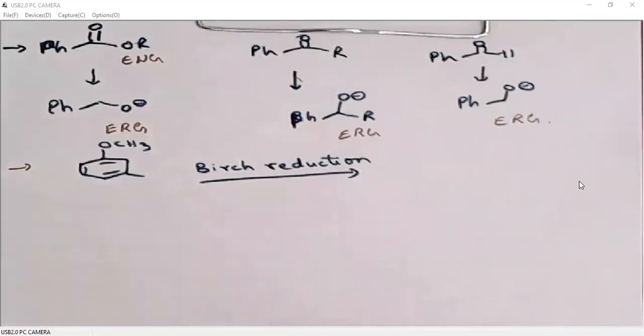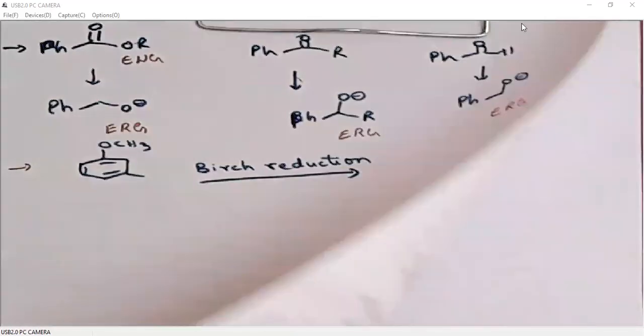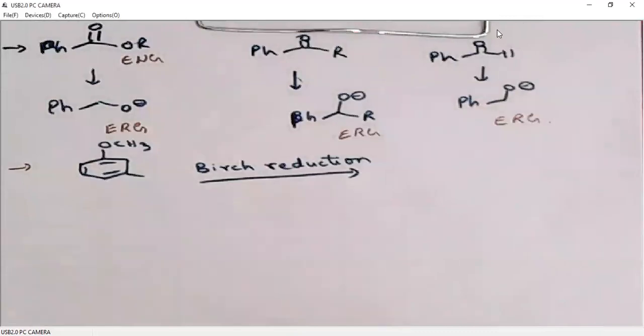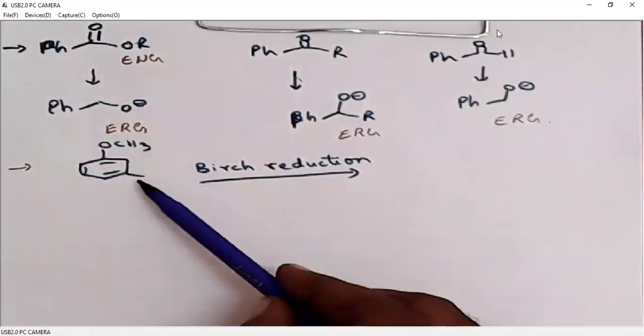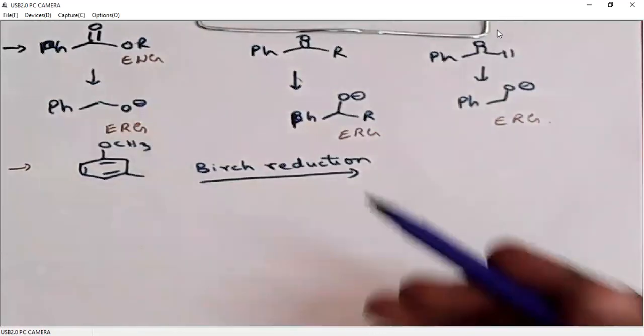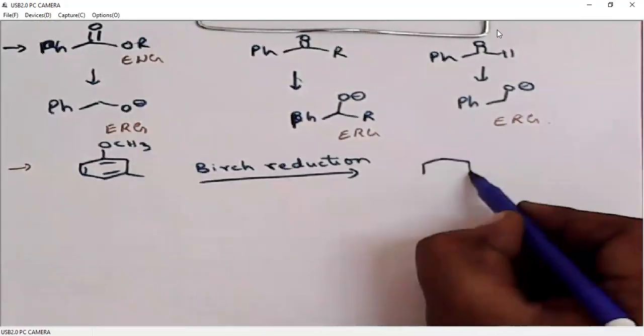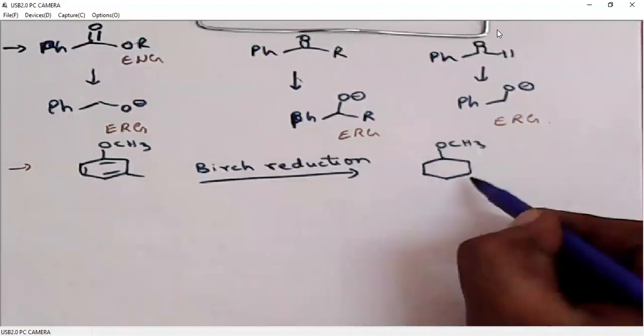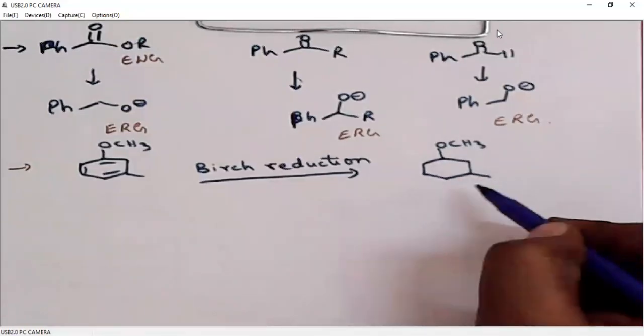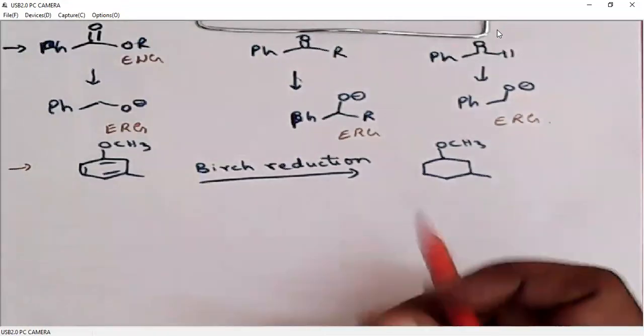Now, how do we write the products in a Birch reduction? We need to look at the nature of the substituents, whether they are electron releasing or electron withdrawing. Here, both the alkoxy and the alkyl groups are electron releasing groups. That means these must be placed on the alkene.